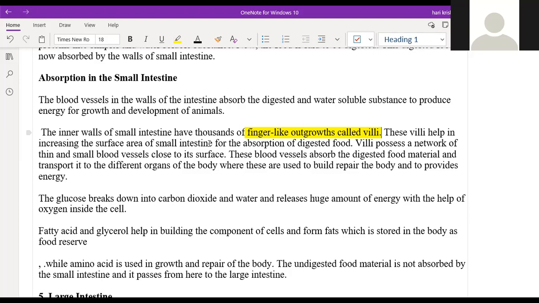This carbon dioxide is exhaled through the nose. Respiration is the process by which the oxygen is taken in and used by every cell to produce energy.